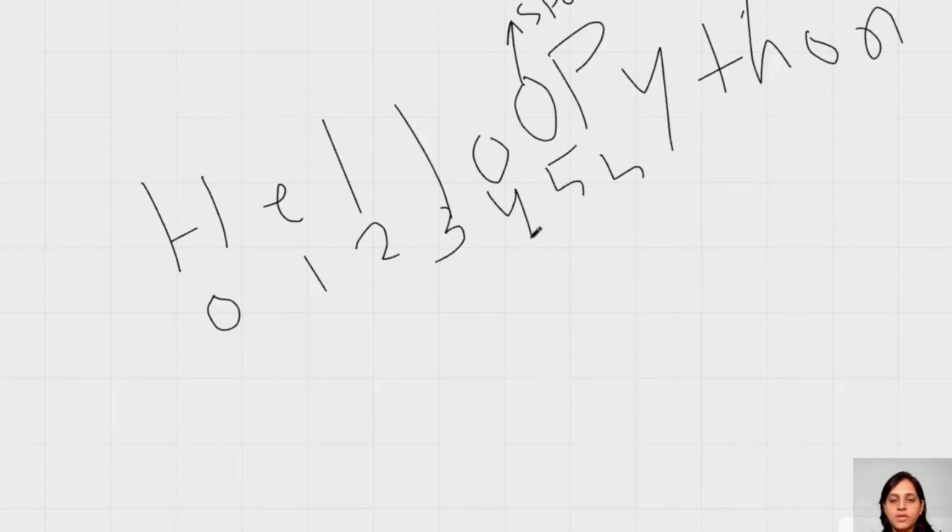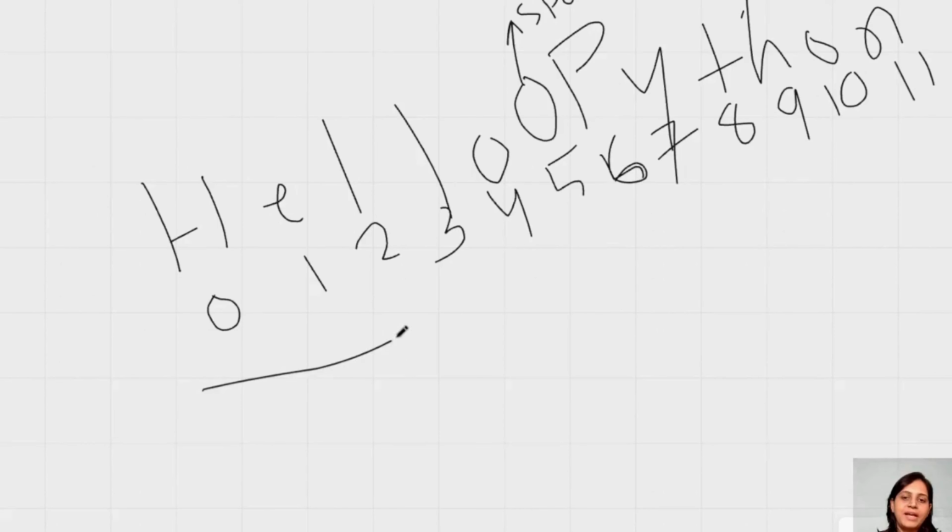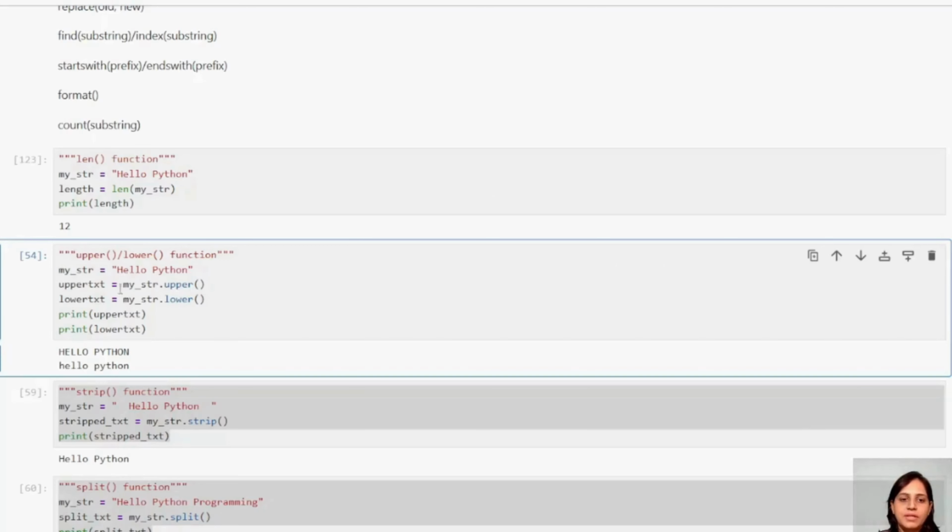So 4 is our O. This is 5th, this is 6th, this is 7th, this is 8, 9, 10, and so, guys, my index numbers go up to 11, but the characters are 12. 1, 2, 3, 4, 5, 6, 7, 8, 9, 10, 11, 12. Right? That is why it printed 12 to me.